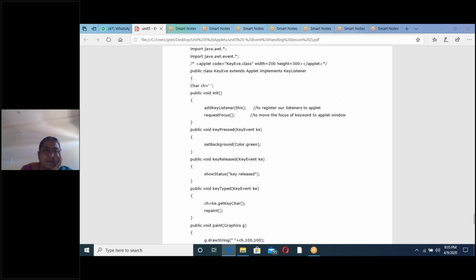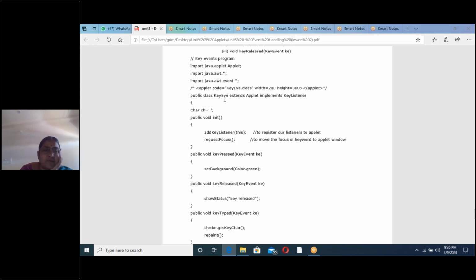How do we save the file? KeyEvent.java. How do we compile? javac KeyEvent.java. How do we execute? appletviewer KeyEvent.java. Whenever you write appletviewer KeyEvent.java, the applet viewer enters into this program and it will execute only this comment statement. That's why, inside comments, the applet viewer executes only the applet tag.